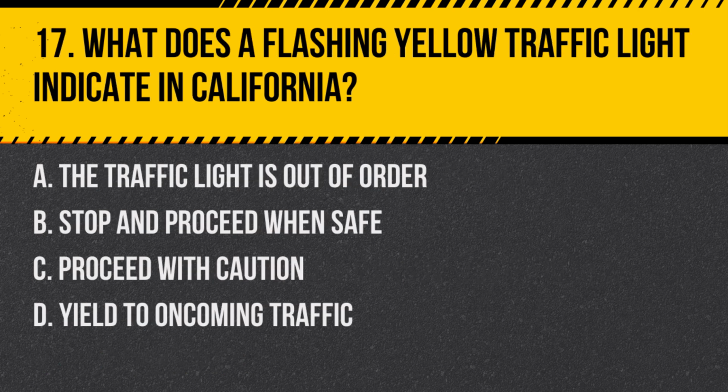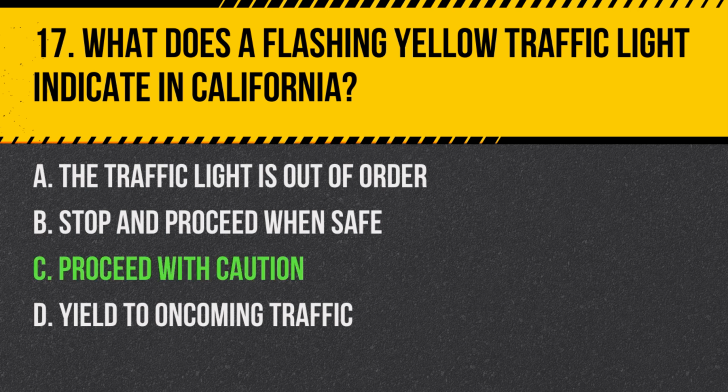Question 17. What does a flashing yellow traffic light indicate in California? A. The traffic light is out of order. B. Stop and proceed when safe. C. Proceed with caution. D. Yield to oncoming traffic.